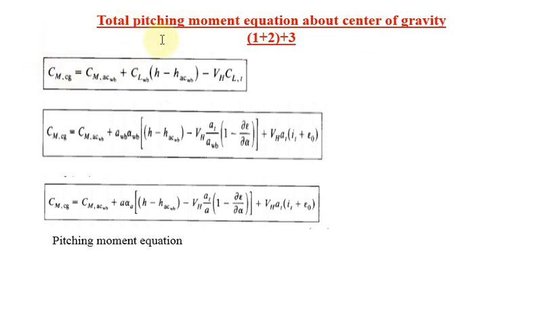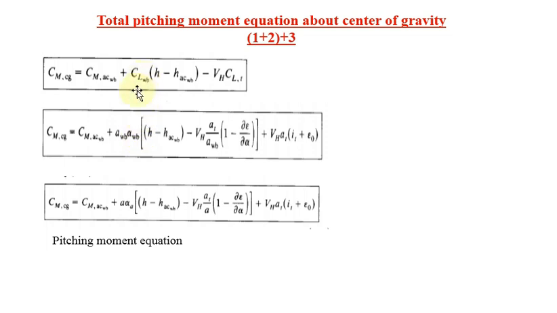How are we going to derive the total pitching moment equation about the center of gravity of the airplane? We need to combine the three equations. Already we combined equations 1 and 2, that is for the wing body combination. So these two terms we are getting from the combination of equations 1 and 2, and this term we are getting from equation number 3. This equation is called the total pitching moment equation. Here also we are going to replace the coefficient of lift with the lift slope.